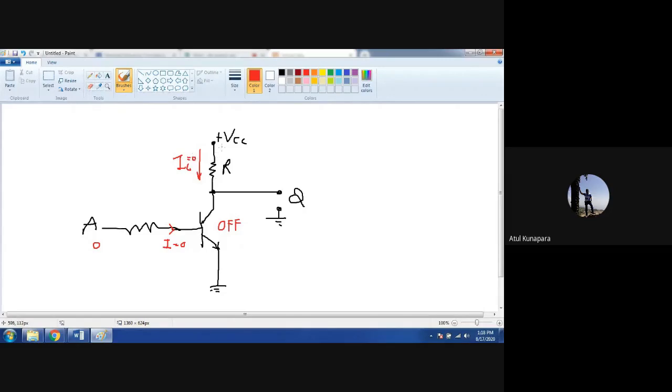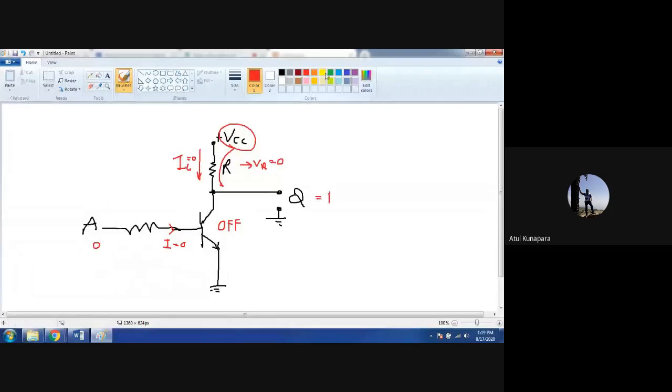And when there is no current flowing through this resistance, you can see the voltage drop across this resistance, VR, is also going to be 0. And if there is no voltage drop through this resistance, you can see that this voltage VCC will appear here directly. That's why your output is going to be logic 1.